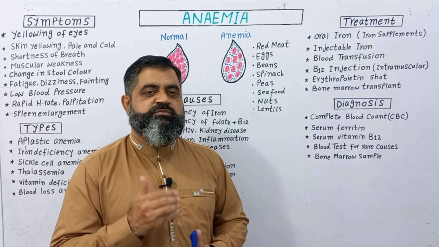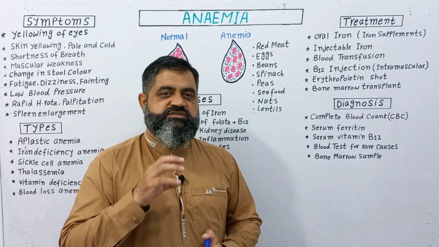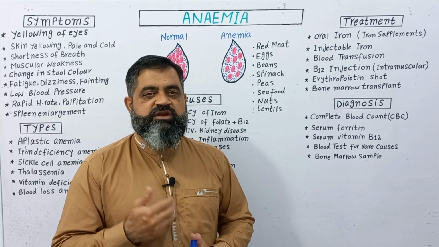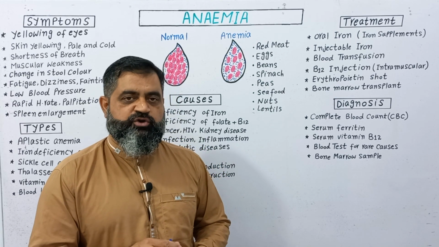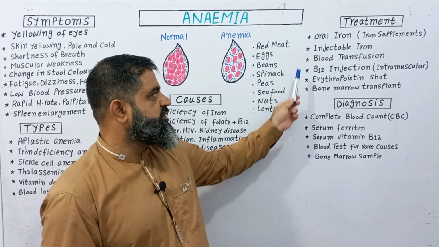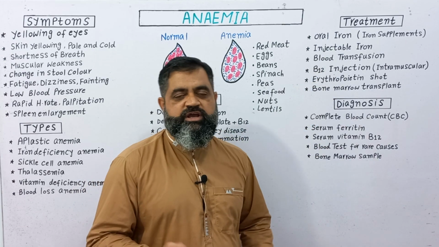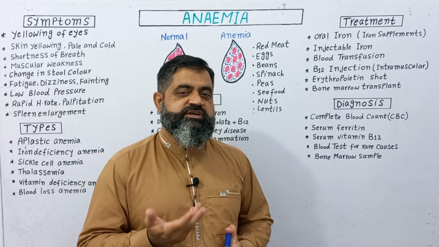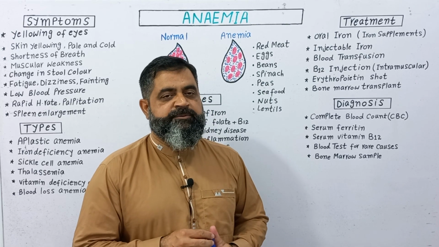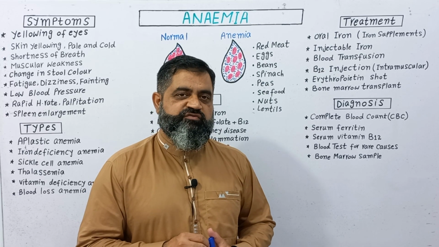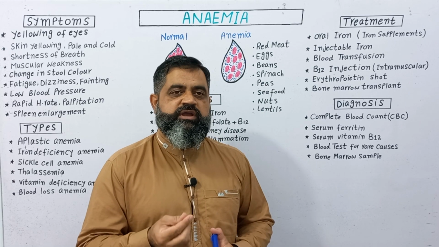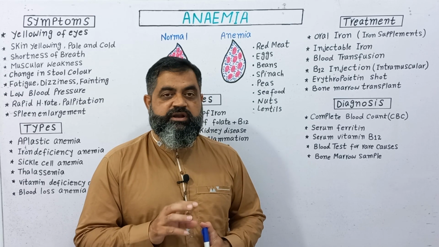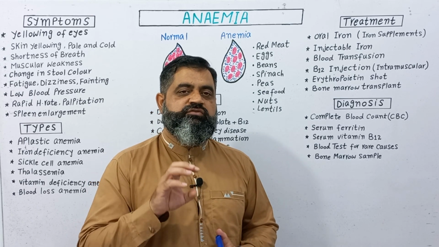But if the anemia is in a severe condition, then these foods are not going to help you. Then you have to go for other treatment options. Other treatment options include oral iron supplements, which are usually taken as iron sulfate, in the form of tablets, capsules, or powder in sachet form, taken daily depending upon the severity of the anemia.